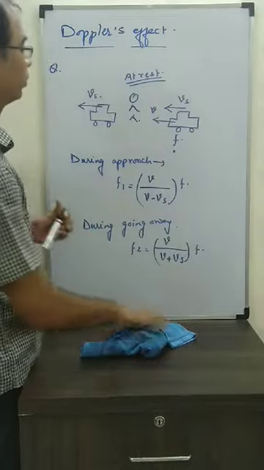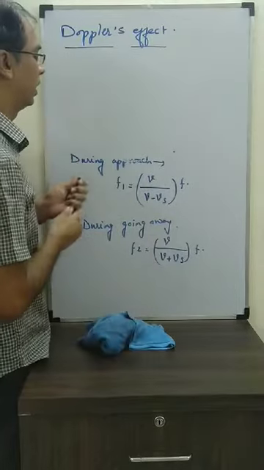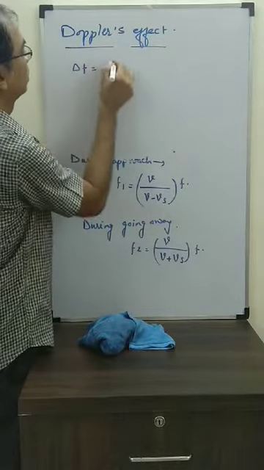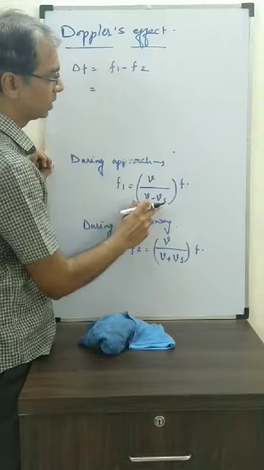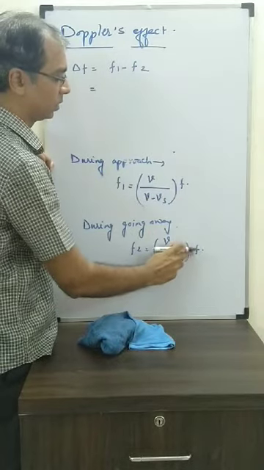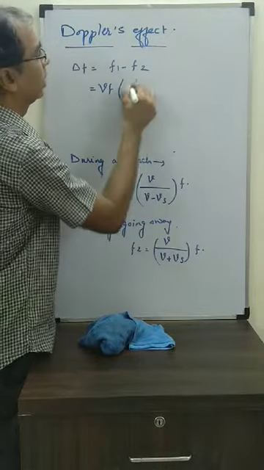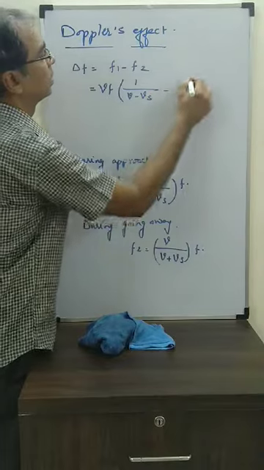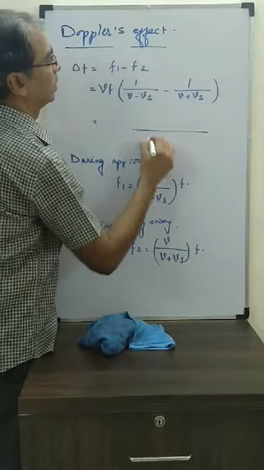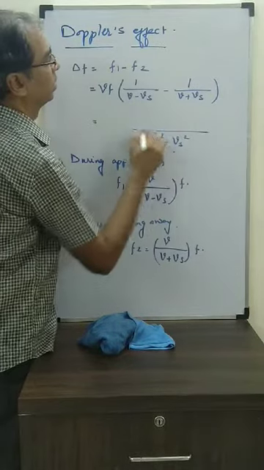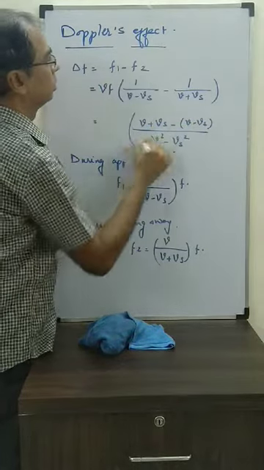Now what we have to do? We have to find the difference in frequencies, say f1 minus f2. What can we take common? f1 is V by V minus Vs into f, and f2 is V by V plus Vs into f. So Vf is common in both. Taking it common, we can write 1 by V minus Vs minus 1 by V plus Vs. Take its LCM, which becomes V squared minus Vs squared. So it is V plus Vs minus V minus Vs into Vf.